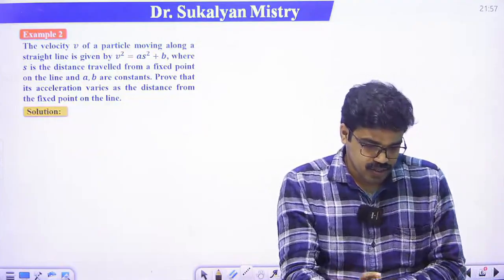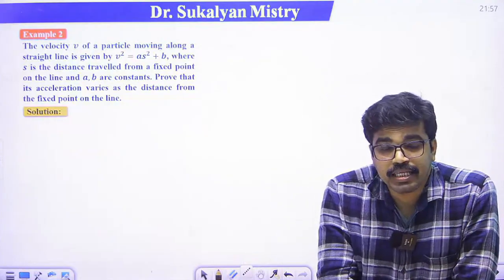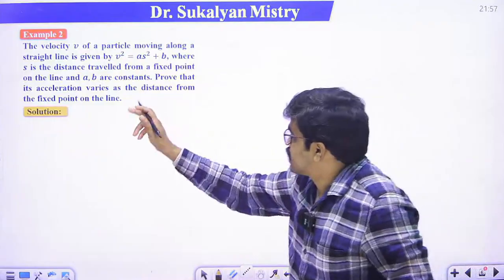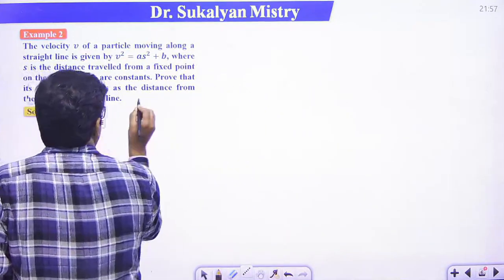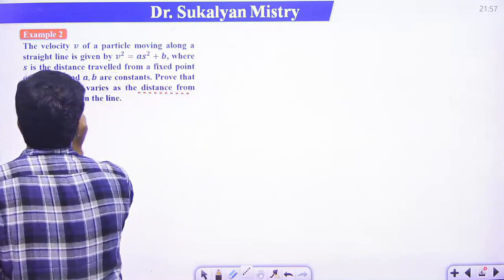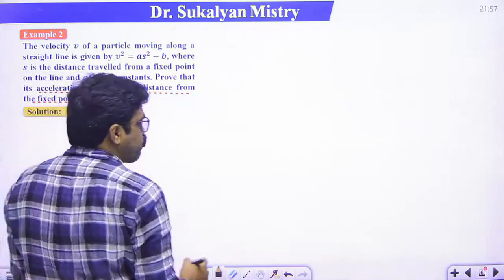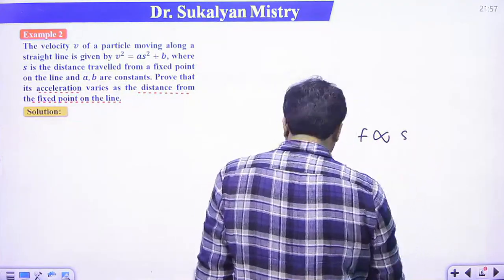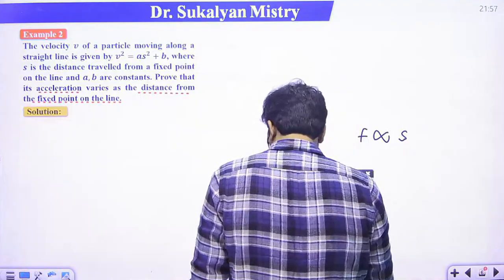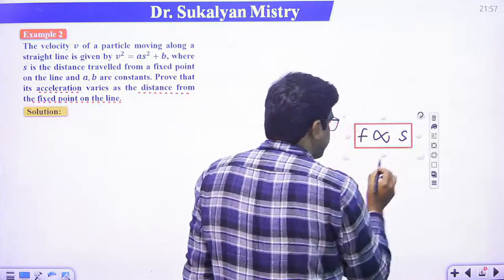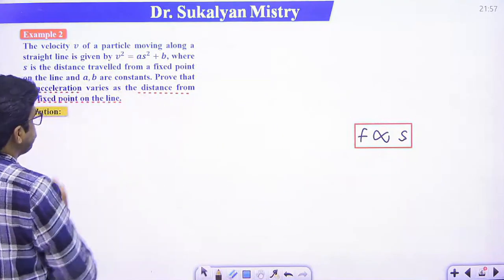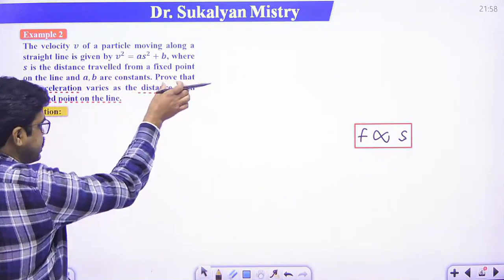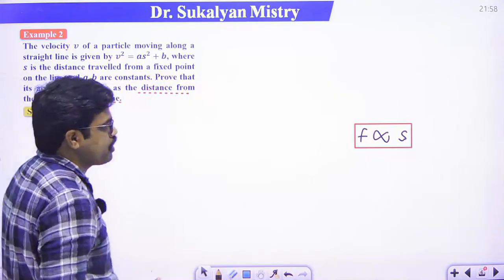Okay, so here basically we have to show that the acceleration varies as the distance from the fixed point on the line. So what do we prove? Acceleration, that is f, varies as s. We have to prove this. Basically we have to show that f varies as s.